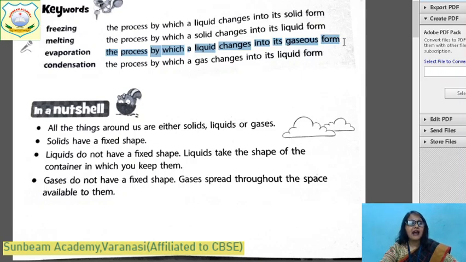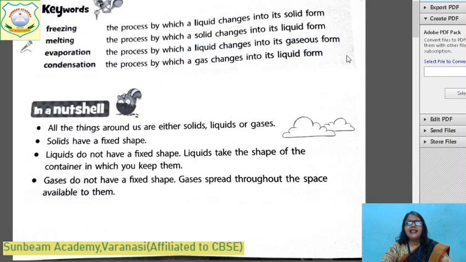After some hours, you won't be able to see the water. What happened with that water? It evaporates. Why? Because it gets heated by the sun rays. And due to the heating, the water that is in liquid form changes into its gaseous form. And what is this process called? This process is called evaporation.